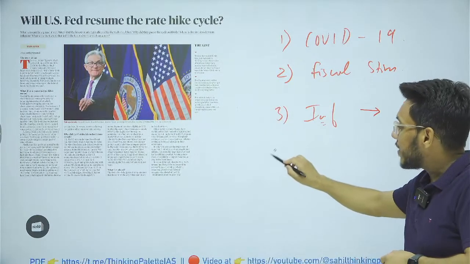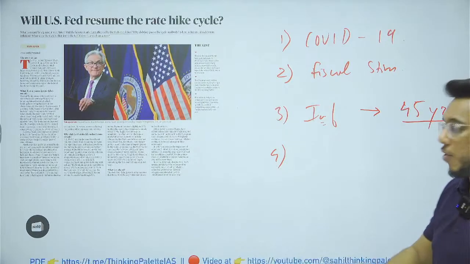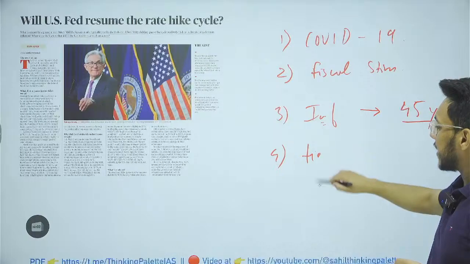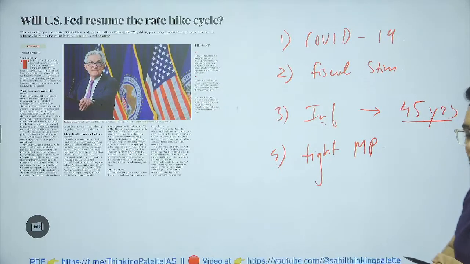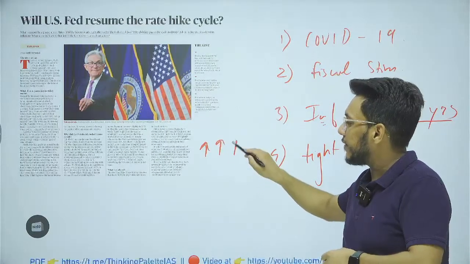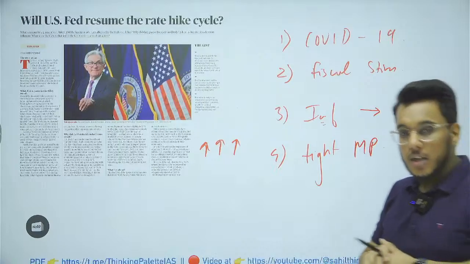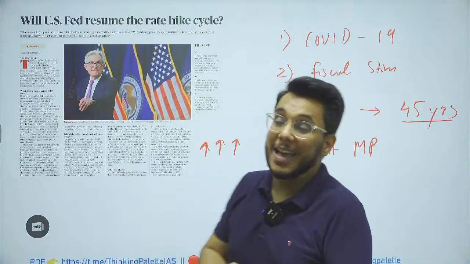Now, when inflation comes, the central bank will go for a tight monetary policy. As part of the tight monetary policy, they will increase the interest rates so that taking a loan or borrowing money becomes expensive.